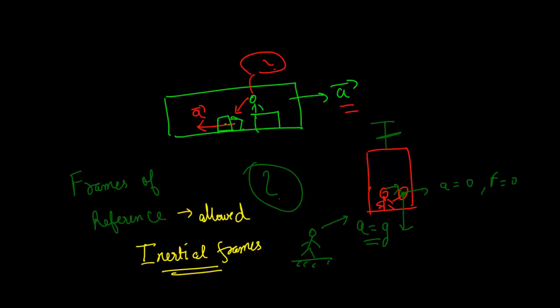And the first inertial frame in which Newton and Galileo were able to frame these laws is Earth. So when I'm standing on Earth, I'm not wearing roller skates and zooming around. I'm just standing on the Earth. Then I look at a block which seems to be at rest for me, or its acceleration seems to be 0, or it could be at constant velocity, it doesn't have acceleration.